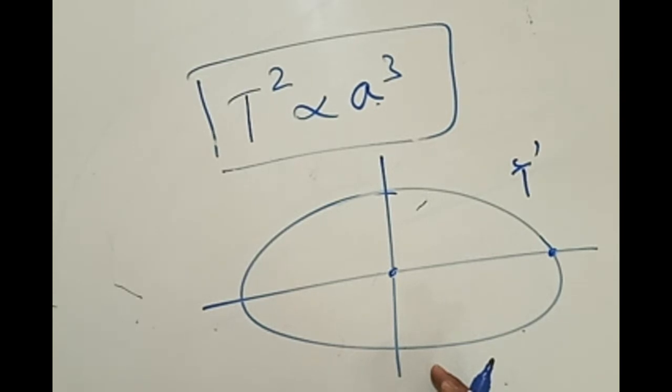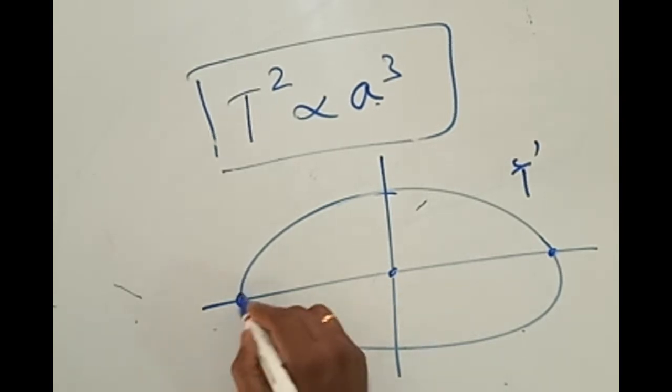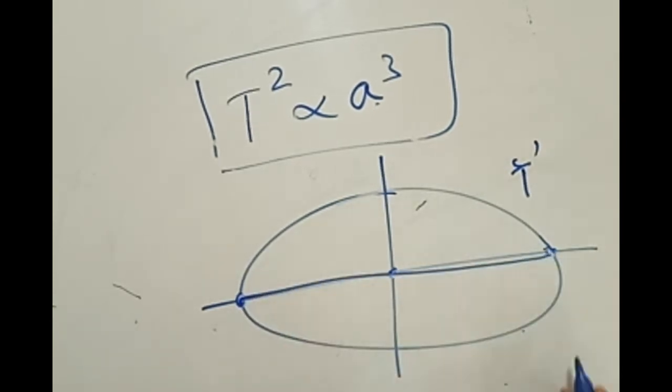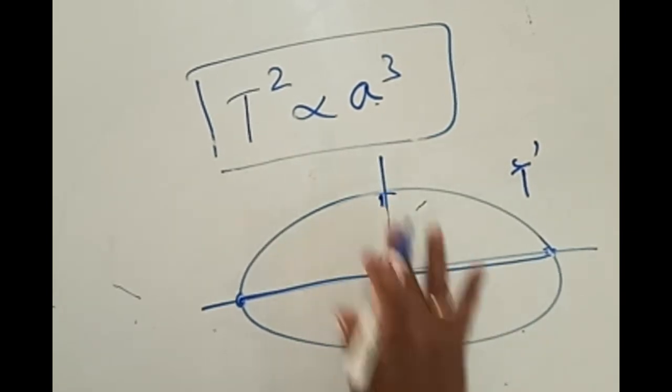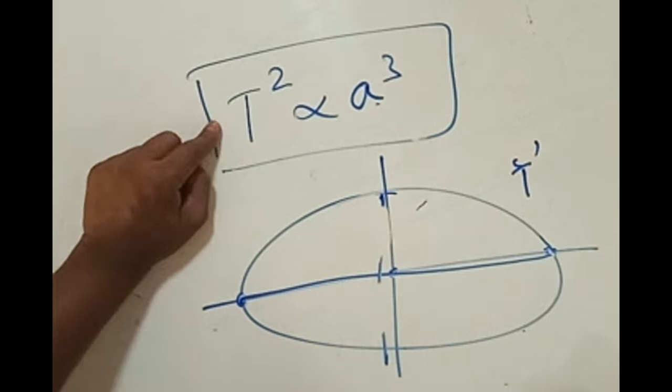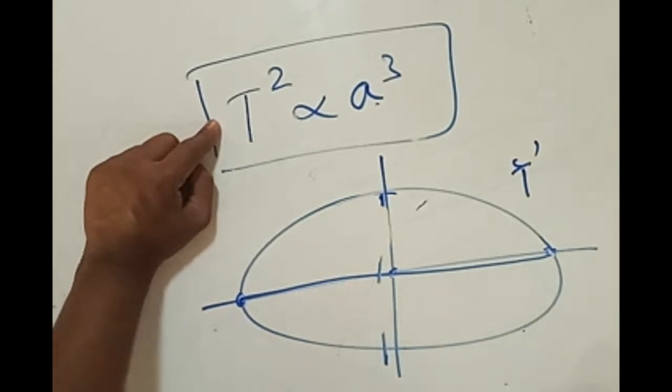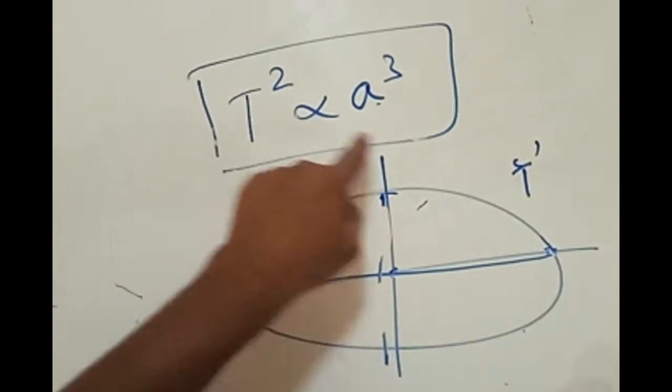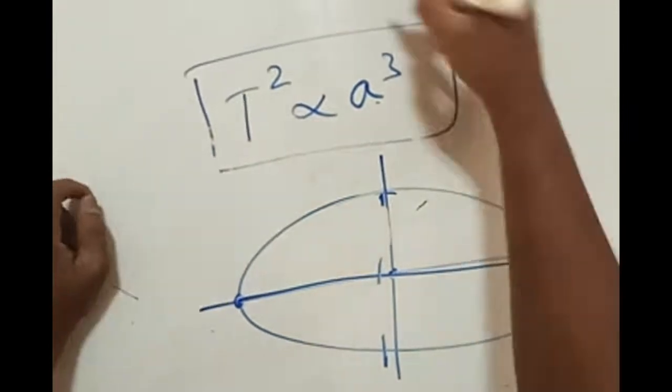This is the major axis, this is the minor axis.